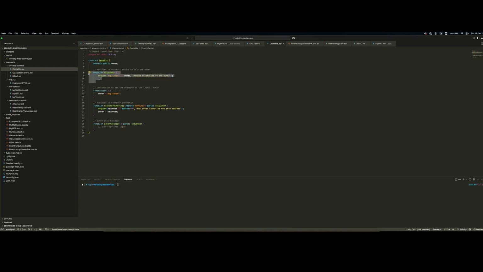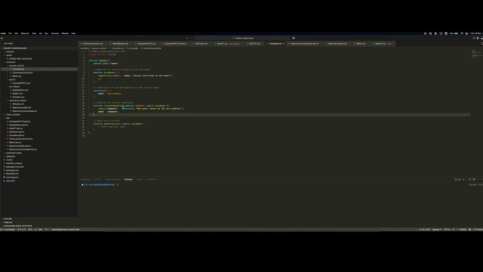The simple modifier in this case is onlyOwner. For access control restricted functions, you utilize the onlyOwner modifier, so only the owner can perform these operations. For instance, withdrawing funds in a staking contract, even though that shouldn't be possible, it's just an example. And one other key element in Ownable contracts is the fact that you can transfer the ownership from one account to another.